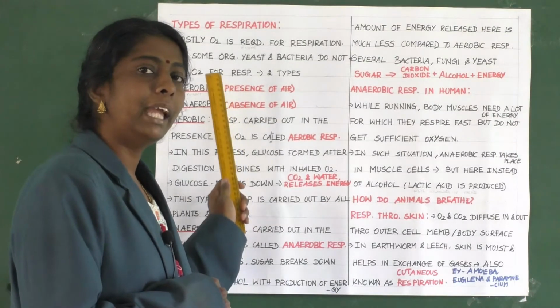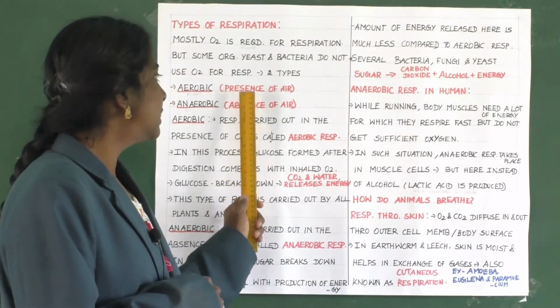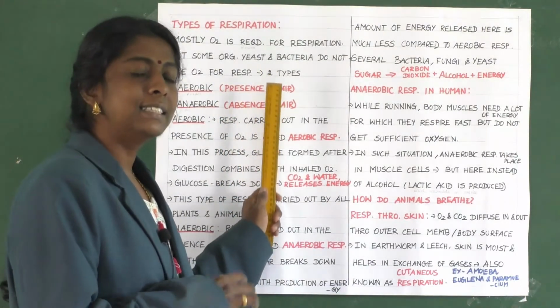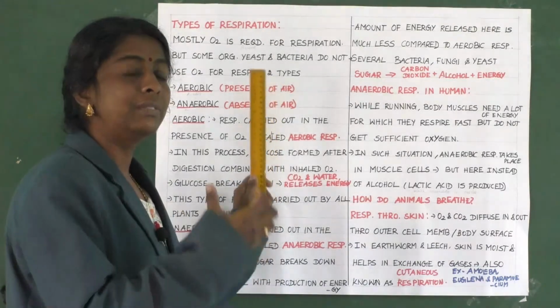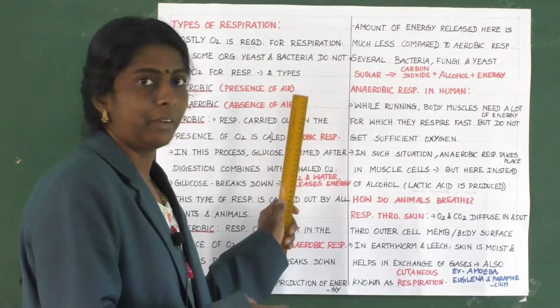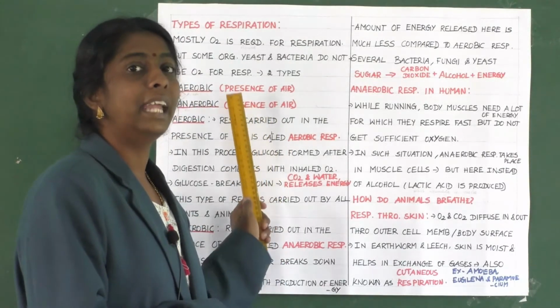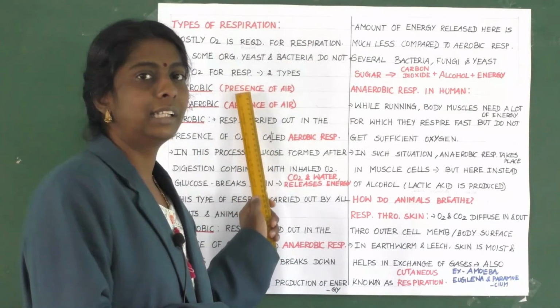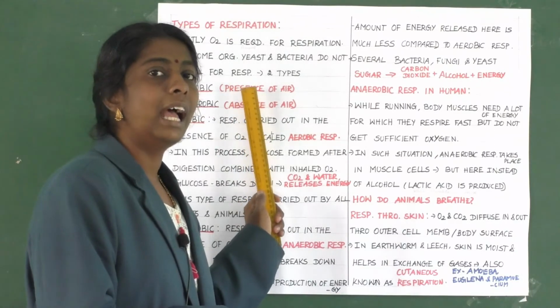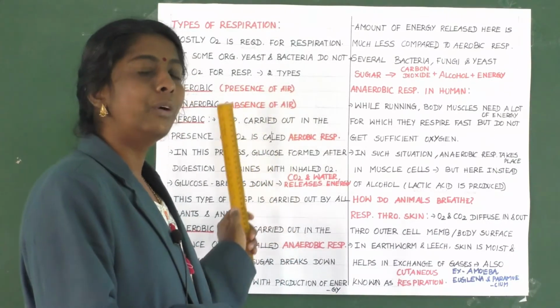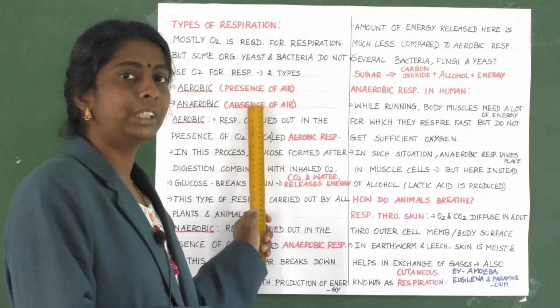What do you mean by aerobic respiration? This is the process which happens with the presence of air, and it is said to be aerobic respiration. Clear? The next thing is anaerobic. What do you mean by anaerobic respiration?